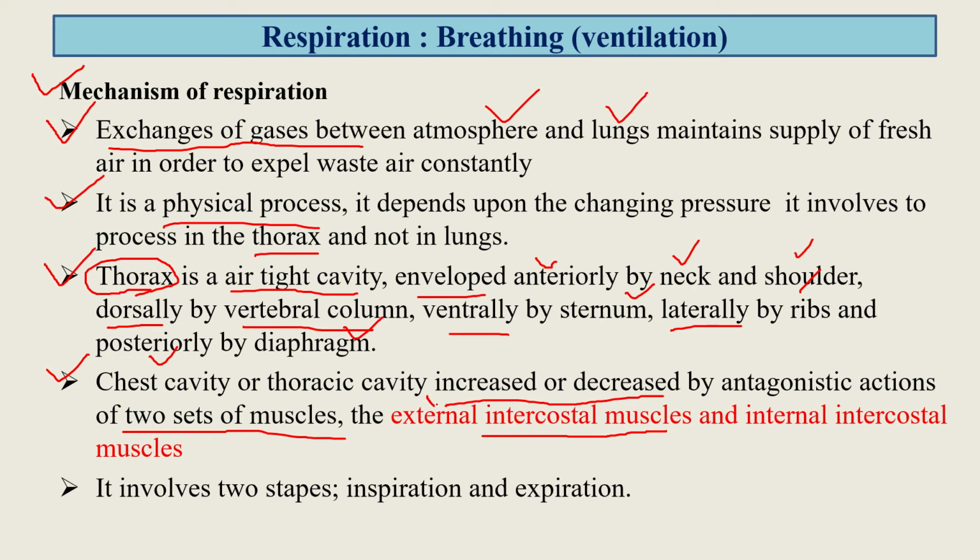Some muscles are attached externally to the ribs, called external intercostal muscles. Some are attached internally, called internal intercostal muscles. With the help of these, the thoracic cavity is increased or decreased.